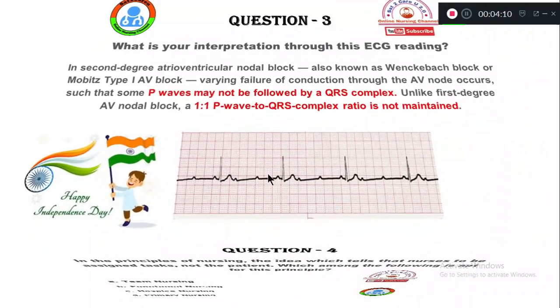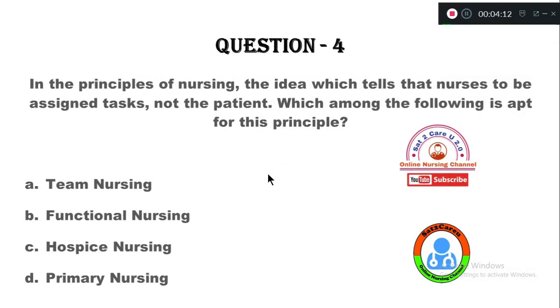Question number 4. In the principles of nursing, the idea which says nurses are to be assigned tasks, not the patient, which among the following is apt for this principle? Option A, team nursing. B, functional nursing. C, hospice nursing. Option D, primary nursing.